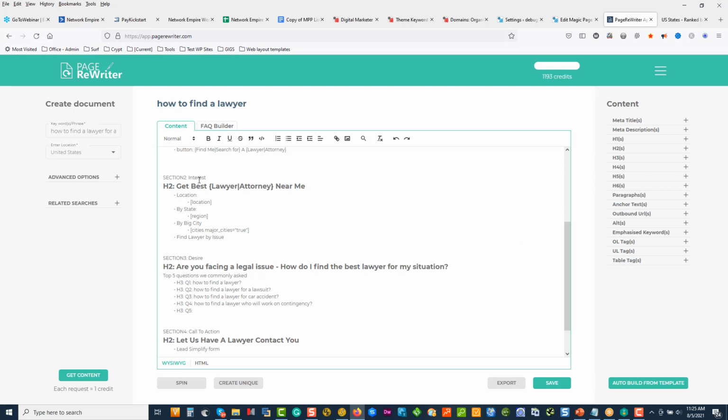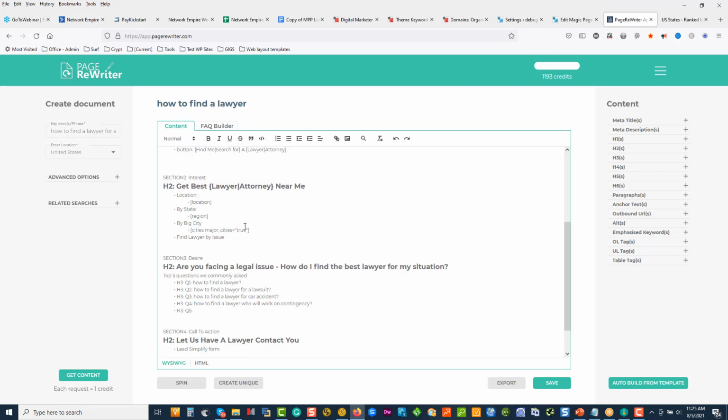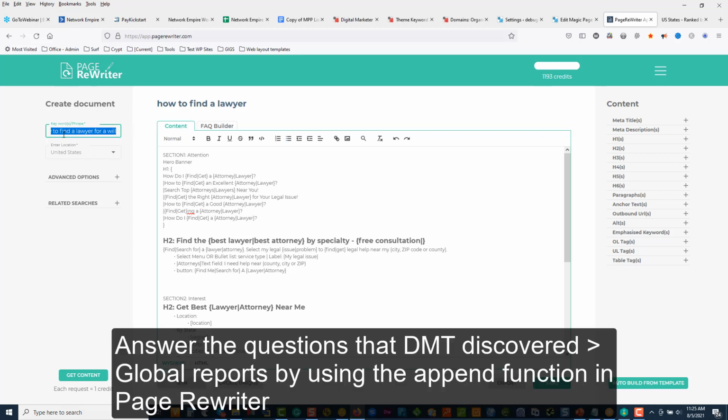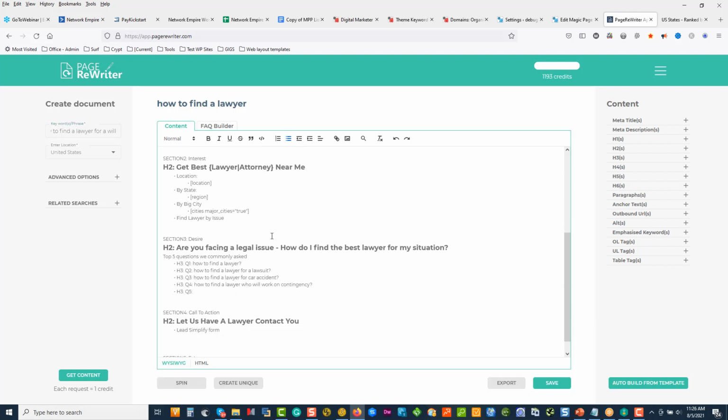We paste our template into page rewriter using the HTML side. Then we come back to WYSIWYG, so we don't lose our formatting. And now, as we're going along, we can start changing these questions that we're asking over here, and we can start actually answering them over here. Just keep on clicking save, so whatever I do, I don't lose.